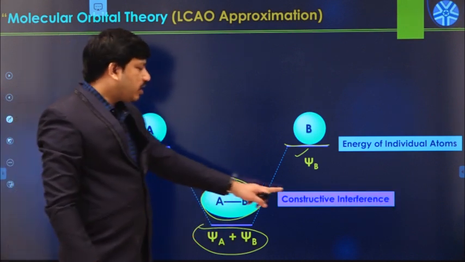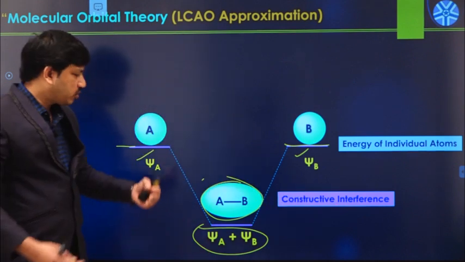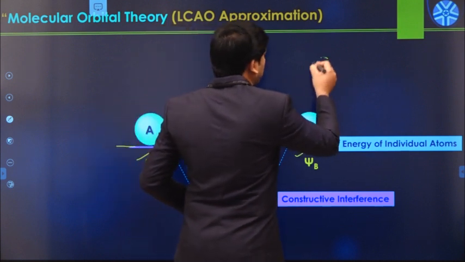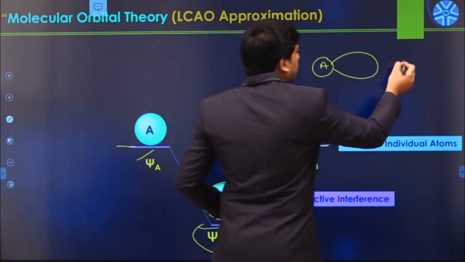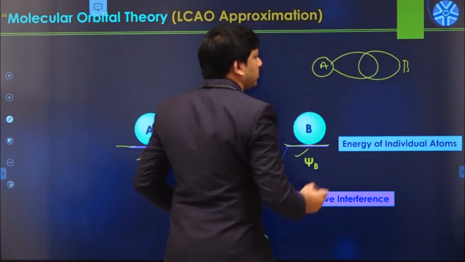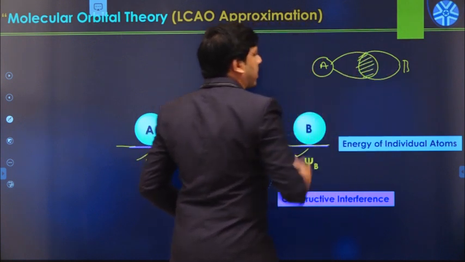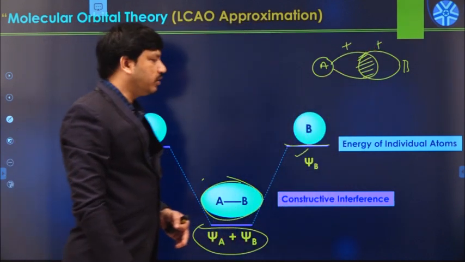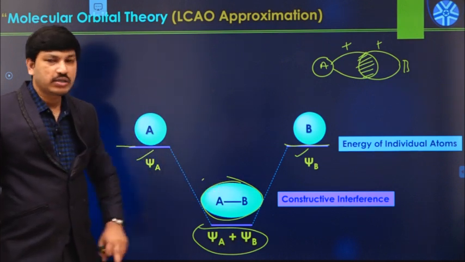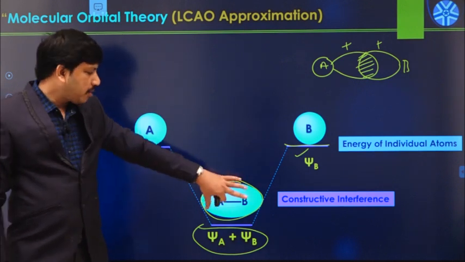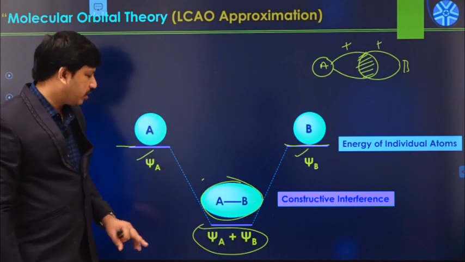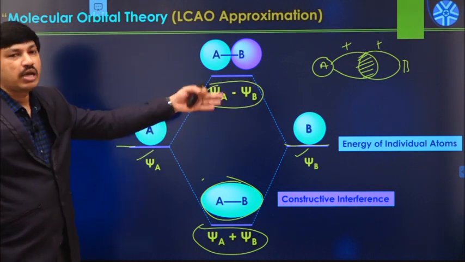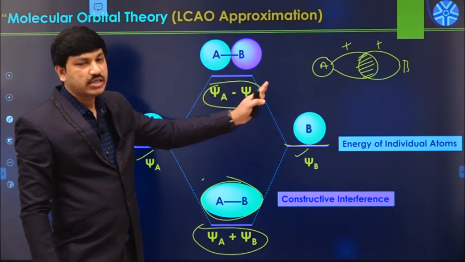And this is mainly because of constructive interference. These two lobes overlap by the maximum amount. For example, this is the lobe of the A atom and this is the lobe of the B atom, and they combine in this manner. There is a maximum positive overlapping: this is positive, this is also positive. Due to this constructive interference, a bonding molecular orbital always forms in this manner. And if these two psi functions undergo the subtraction linear combination, psi A minus psi B,